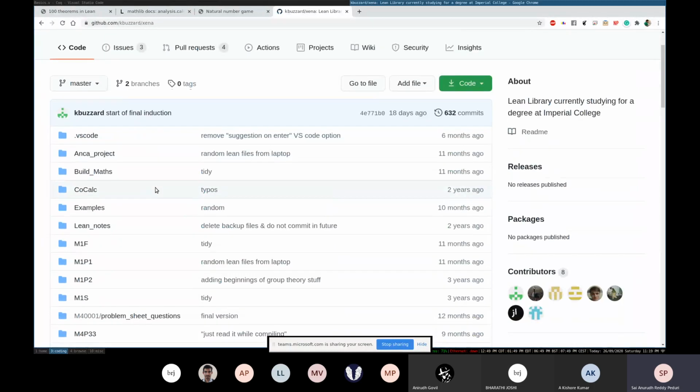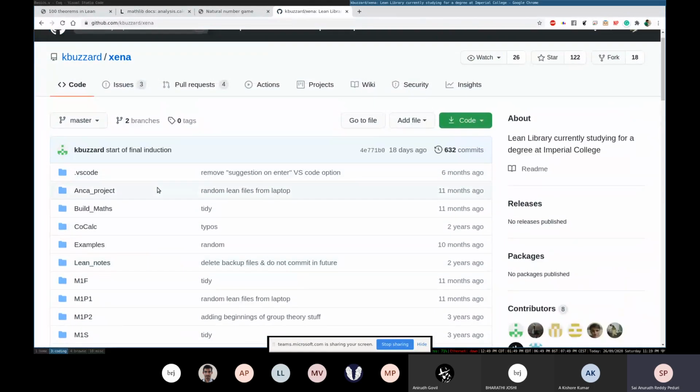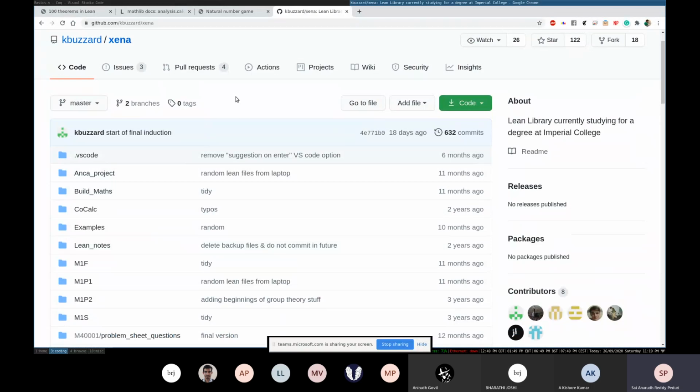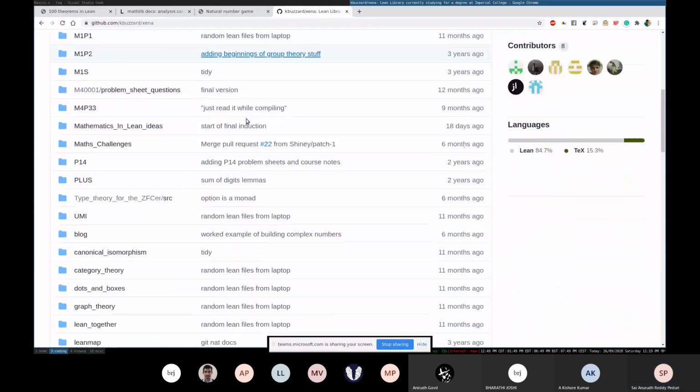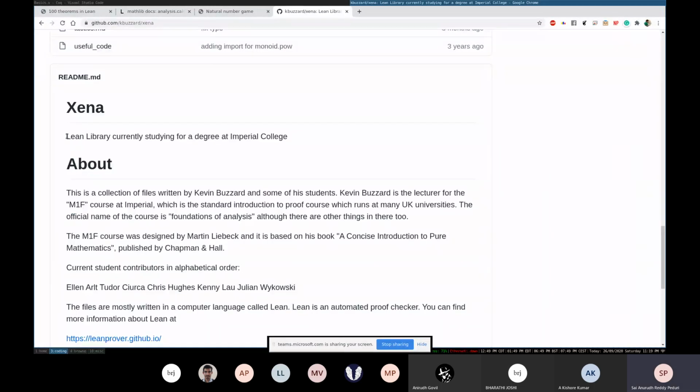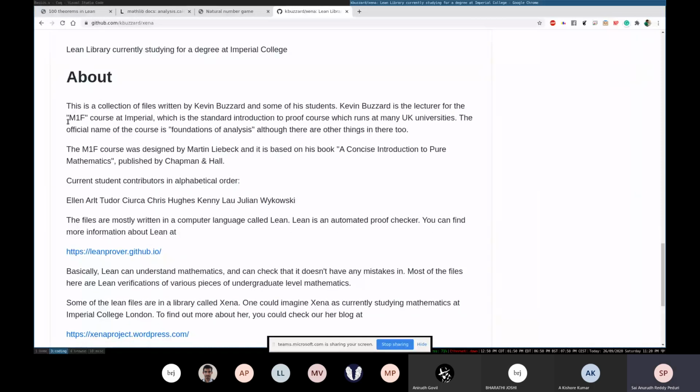So for example, there's this professor called Kevin Buzzard, the same person who made this tutorial. He has this thing called the Xena project. Yep. So this is an open source project that he's writing, where his students basically try to formalize more and more of math. And this is called the Xena project. As you can see the title, it's a Lean library, currently studying for a degree at Imperial College. So what does that mean? He wants to augment the library with sufficient proofs and then with sufficient proof search techniques such that it can solve a set of exercises all by itself. So it has enough to be able to just do that. He currently has M1F, which is a problem set.